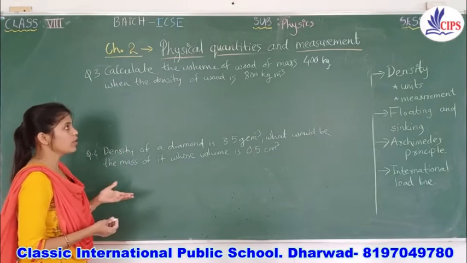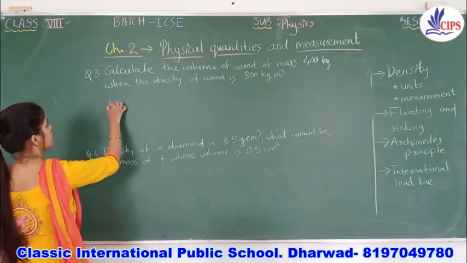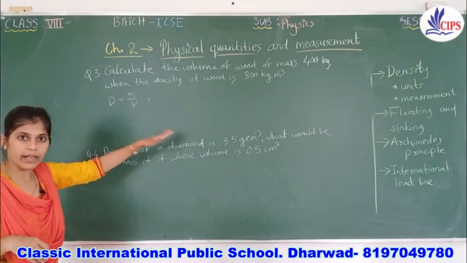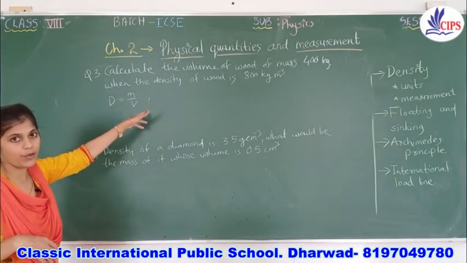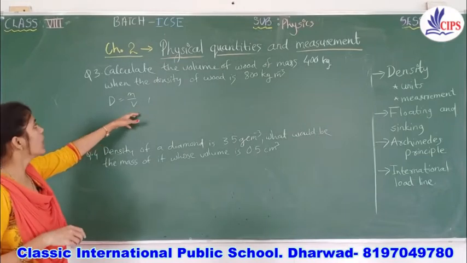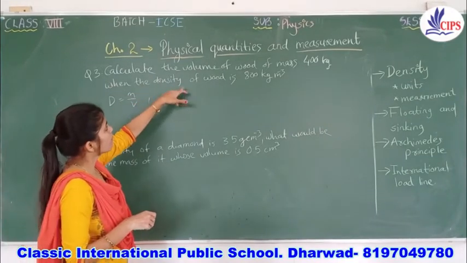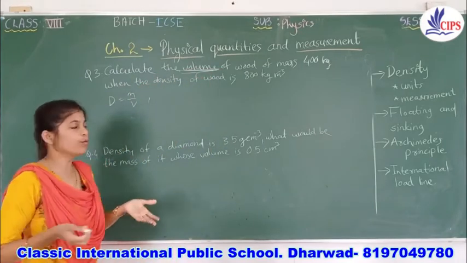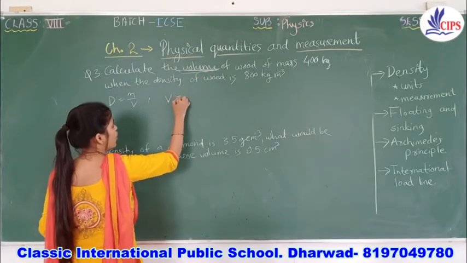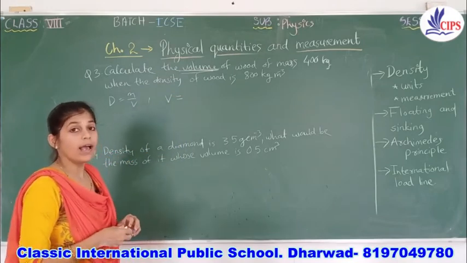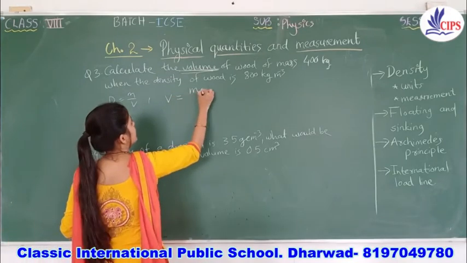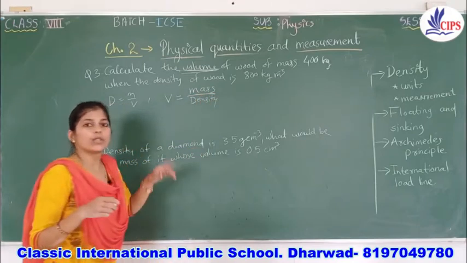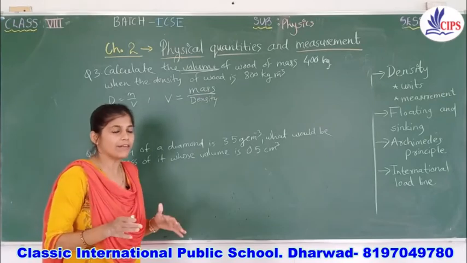Now what formula will you use? You know only one formula, D is equal to M by V. But as per the requirement, you can't use the same formula here. You have to just convert it. They have asked you for volume. What will you do? Same formula, just convert it. Volume is always equal to mass by density. This is the thing you have to keep in mind very carefully.